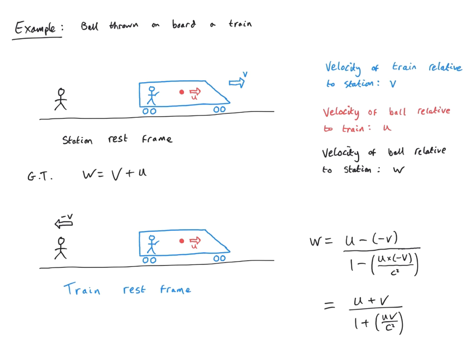To avoid getting confused by this, there's a simple rule of thumb. Think about the Galilean transformation, where our regular intuition holds. There we know very clearly, and for obvious reasons, that w should be equal to v plus u. We can see from the diagram the speed of the ball relative to the train is u, the speed of the train relative to the station is v, we just add them up in the classical world. So this gives us the intuition for the sign. It's v plus u in this case.